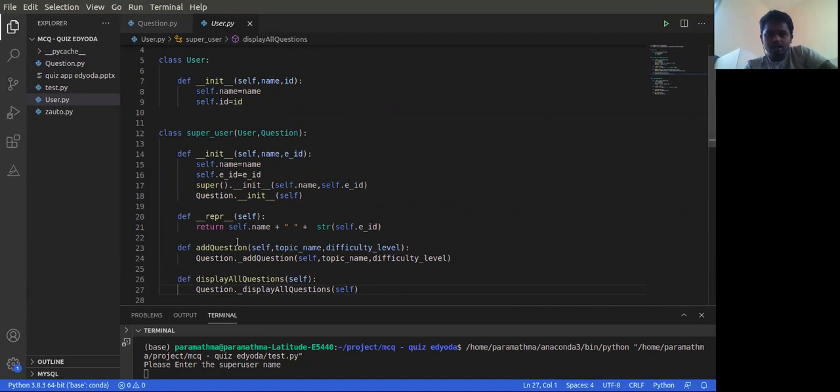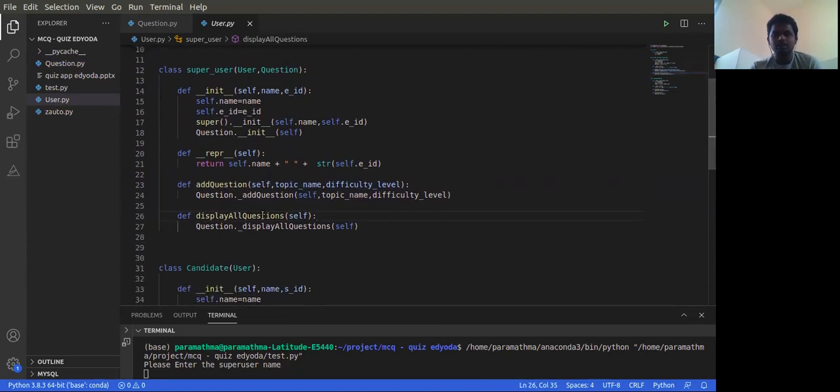After that, in order to add the question, I am requesting the super user to give his name as well as an ID. After that, I am adding this add question function. Then I am linking this particular add question function to the question which was previously explained 2 minutes back, so that this function helps in adding the particular question, and this function helps in displaying the question for that particular super user.